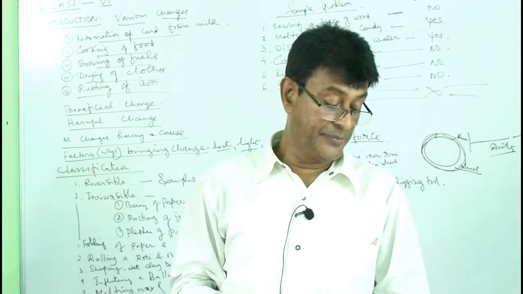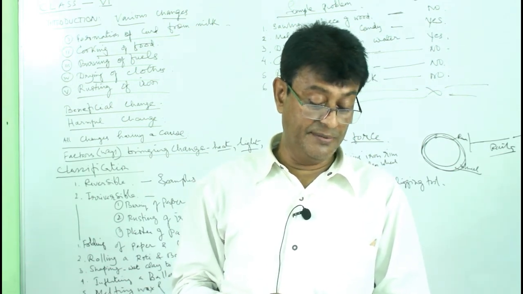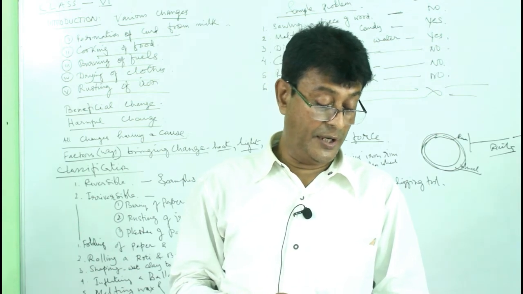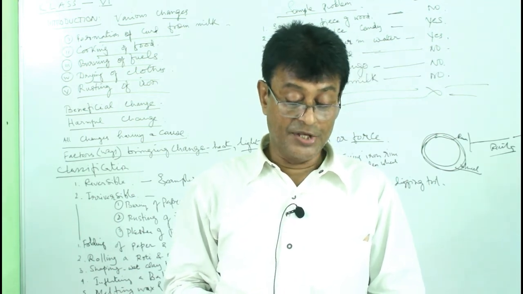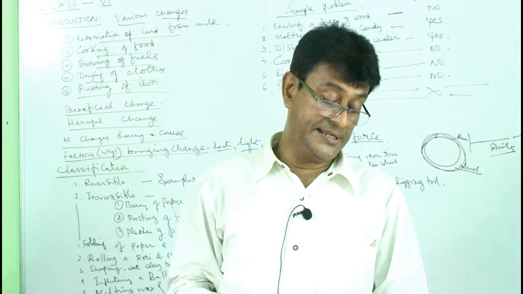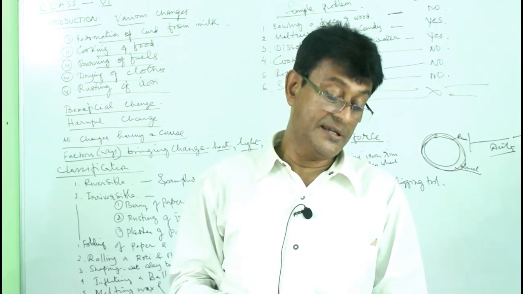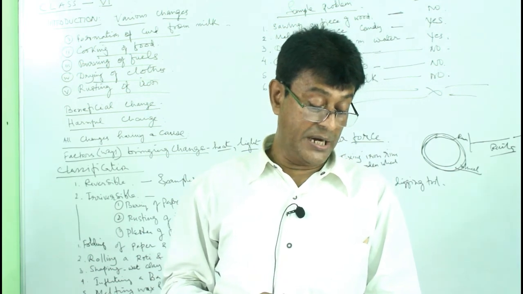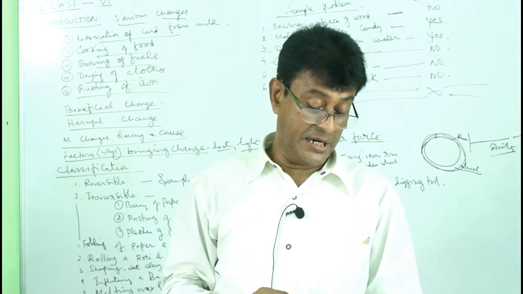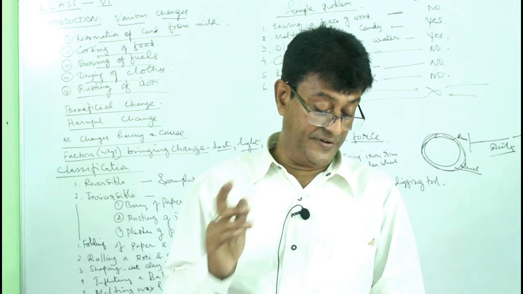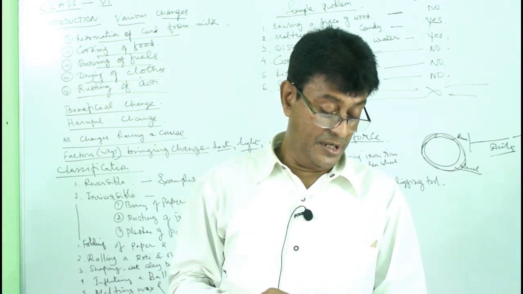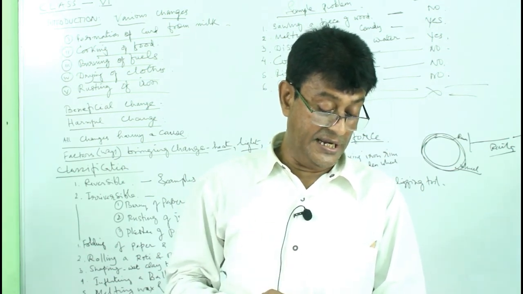Question number 18. The answer for A is irreversible, B is reversible, C is irreversible, D is reversible, and E is irreversible. Question number 19. A cannot be reversed, B cannot be reversed, C cannot be reversed, D cannot be reversed, and E cannot be reversed.